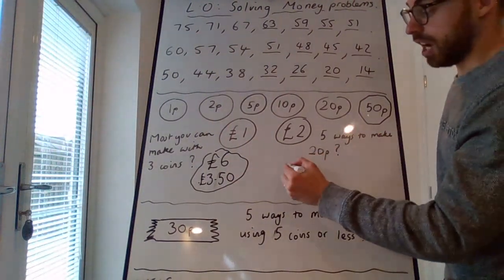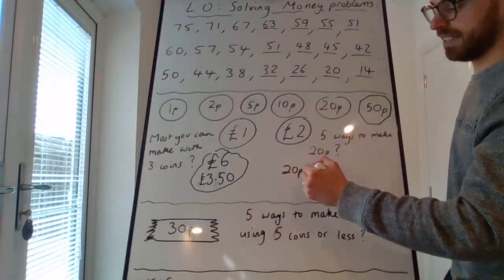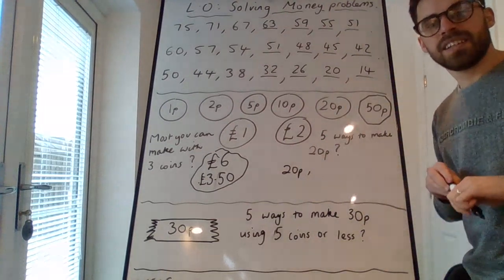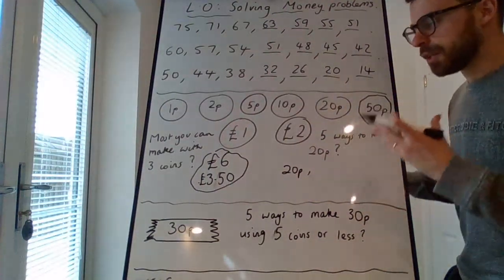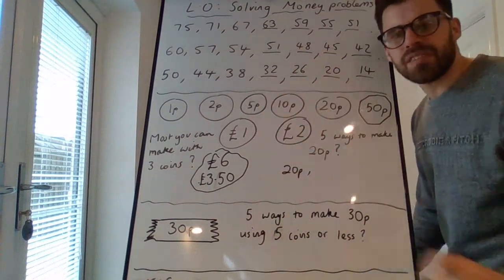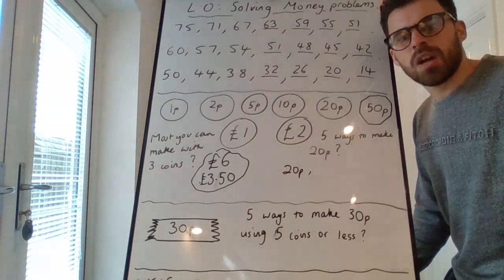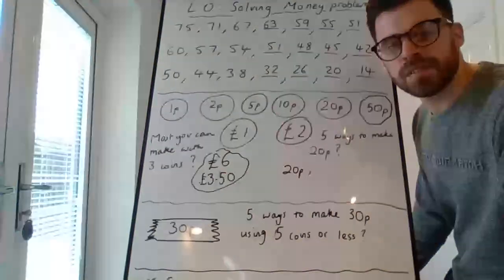One way would be just a 20p. That would make 20p. Can you think of other ways you could make 20p using these coins? Have a go and I'll add some answers onto the board.